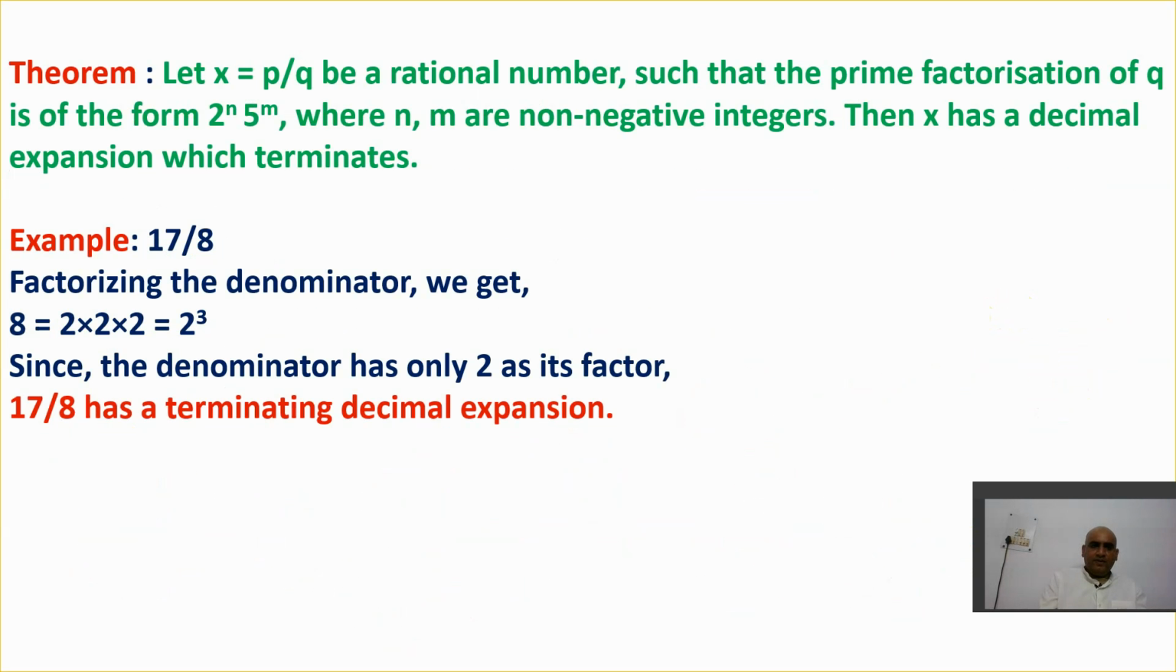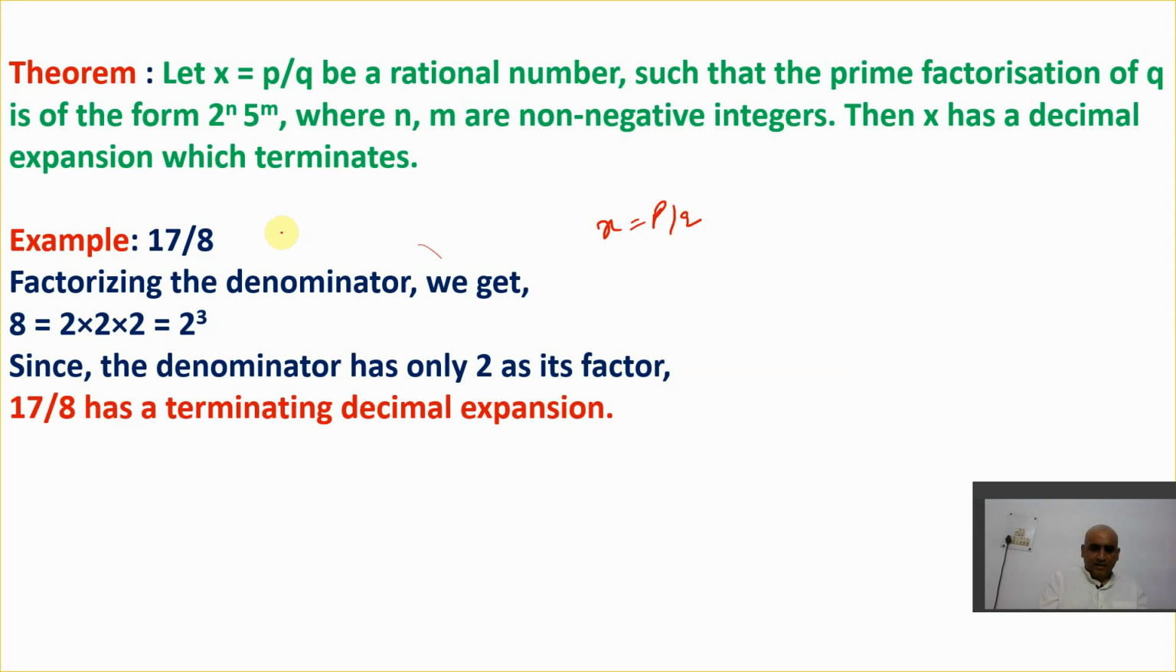I hope you get this point, right? So the same thing is being said: let x be equal to p by q. So x is any number that is equal to p by q, such that the prime factorization of q is in the form of 2 raised to power n and 5 raised to power m, where n and m are whole numbers. So x has a decimal expansion which terminates. All right, so this is very simple.